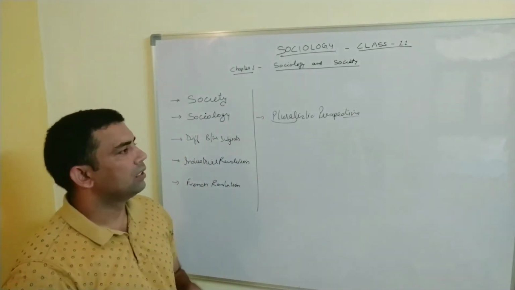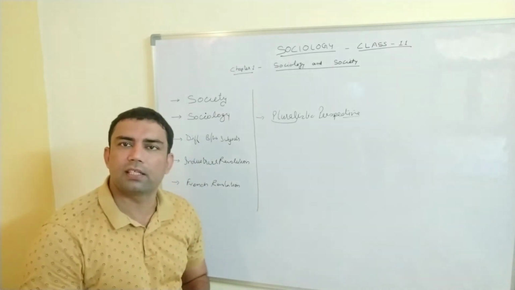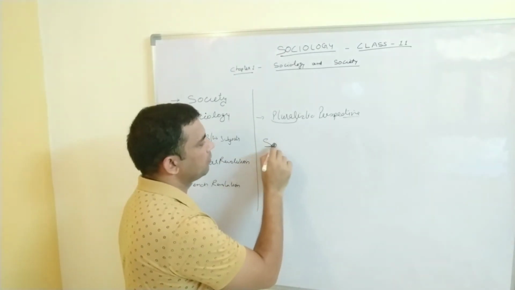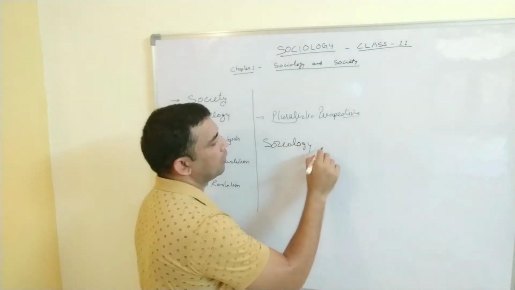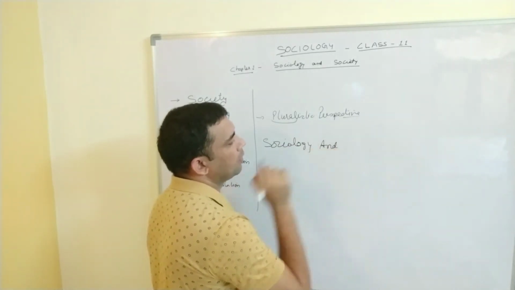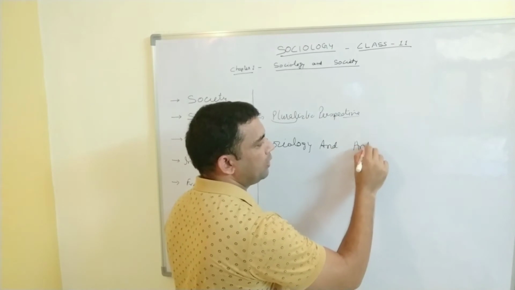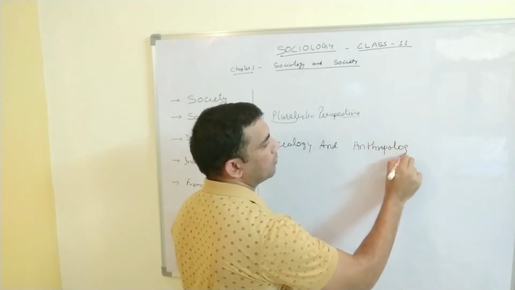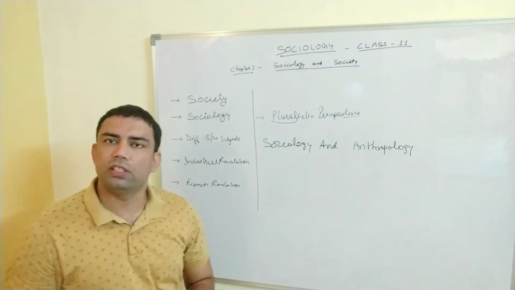Now see, we'll talk about the difference between subjects and sociology. Here we'll talk about sociology and anthropology, right? What is anthropology?